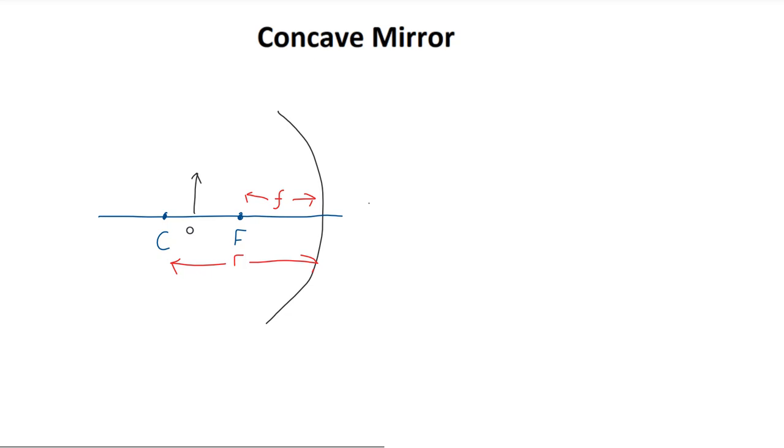As you can see in this case, I have placed the object between the center of curvature and the focal point. This will be important as we shall see shortly. Again, as with the mirror, in order to create the resulting image, allow me to draw two light rays that go from the object to the mirror. As this is now a spherical mirror, it is more difficult to see what is going to happen to the light rays as they strike the mirror.